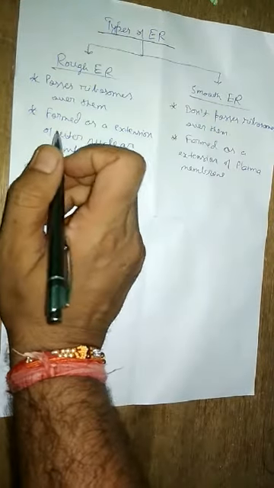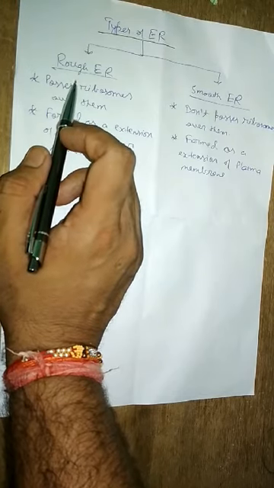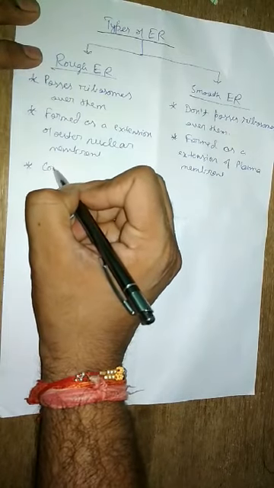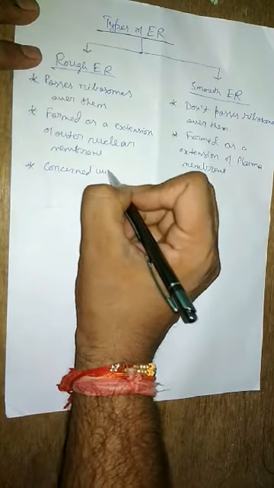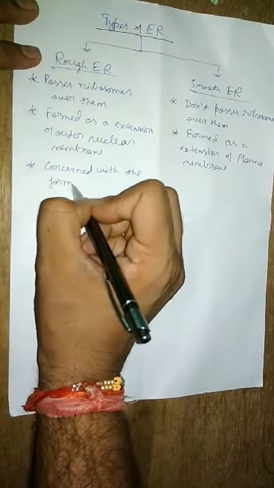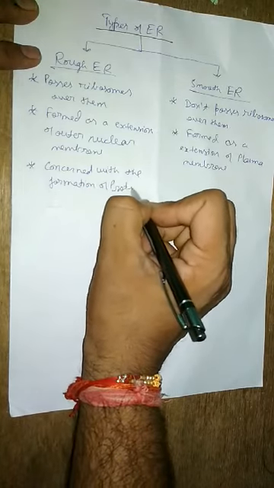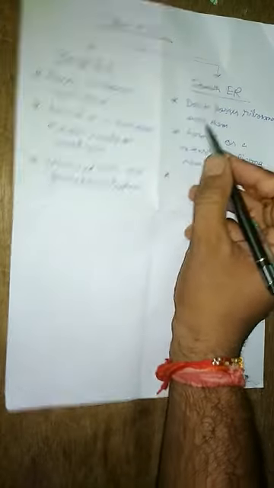Then the third difference is regarding their function. What is the function of the rough endoplasmic reticulum? They are concerned with the formation of protein because it is rough. And what about the smooth?